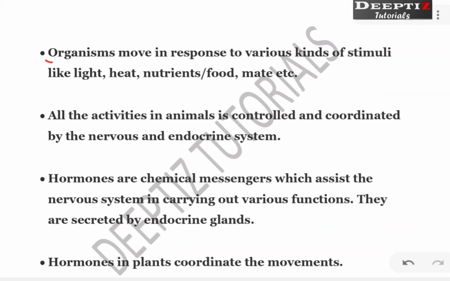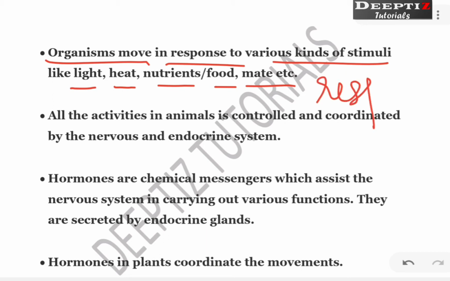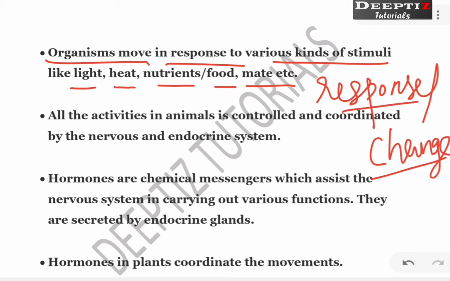Now organisms move in response to various kinds of stimuli. These can be light, heat, nutrients, food, or finding a mate. These are all something which we respond to. Why? Because these are the stimuli. So stimulus is anything which causes something, and we call it a response, or we can also term it as a change in us. This change can be movement, right?